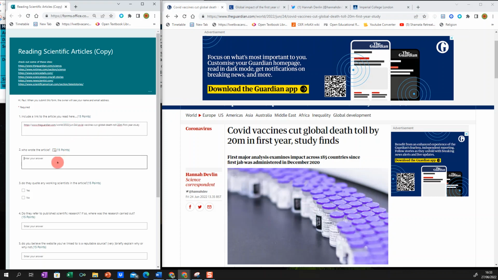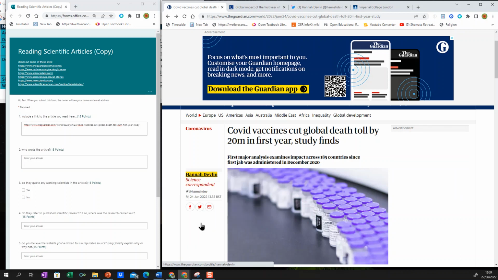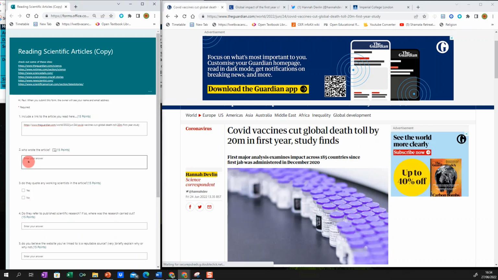Okay, so who wrote the article? The first thing it asks is who wrote the article. The author of an article is very important, so pay attention to who is actually writing it. Here it gives us the name of the person that wrote the article. It's Hannah Devlin. We can copy her name here and put it in here.